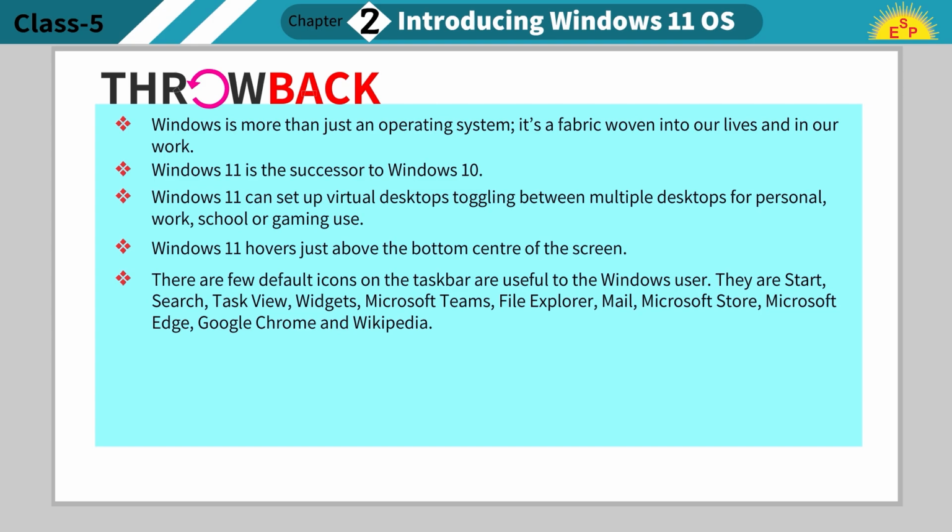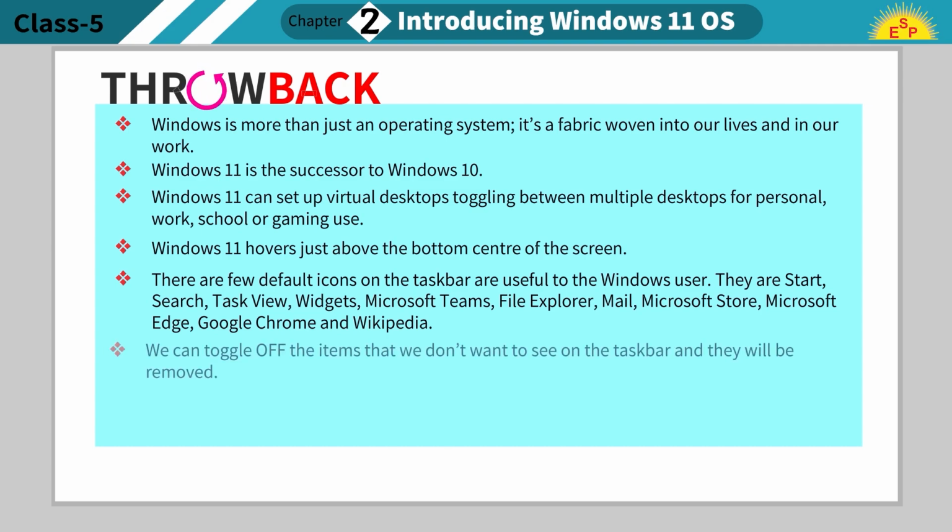The few default icons on the taskbar are useful to the Windows user. They are Start, Search, Task View, Widgets, Microsoft Teams, File Explorer, Mail, Microsoft Store, Microsoft Edge, Google Chrome and Wikipedia.